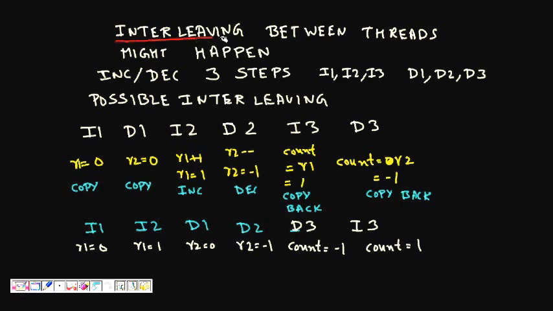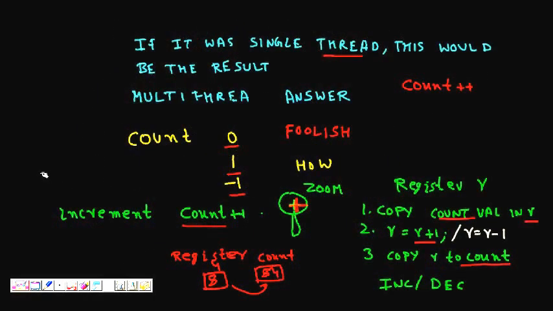So interleaving might arise. This is the basic problem. Threads get CPU time. Since there are 3 steps, sometimes thread T1 will run, next T2 can come, again T1, then T2, then T1. Like this, the CPU can be shared between T1 and T2 in any interleaved form. You cannot decide that; it can be any interleaving.